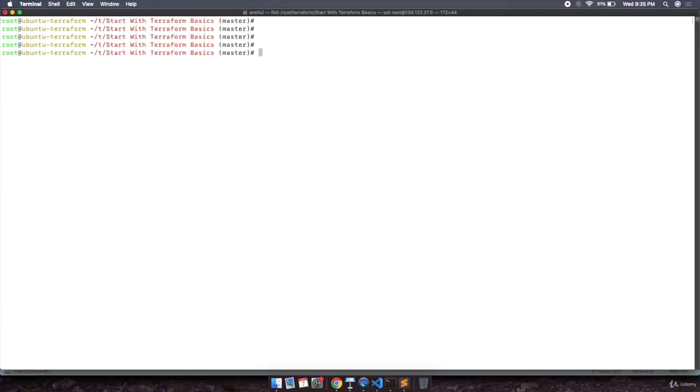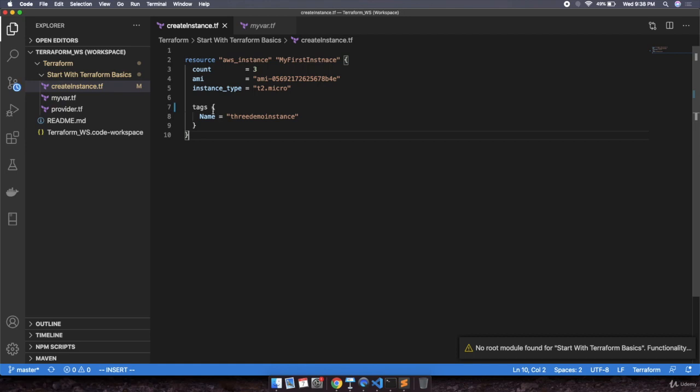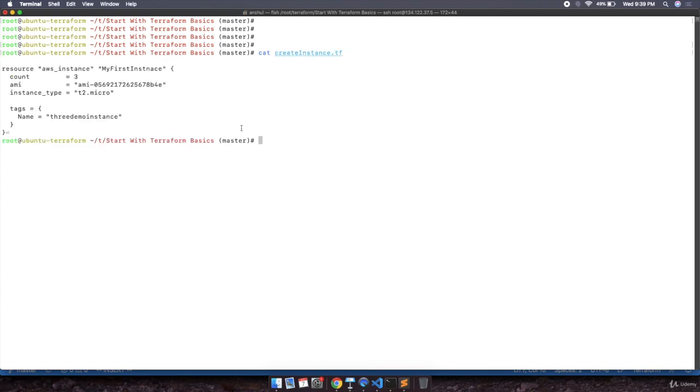Now to get the plan, we will execute the command terraform plan, hit enter, and we get an error since we need to provide equals over here, right? So the correct syntax will be tags equal, then braces, then provide the tag. Now we will commit this file. Now we will go to the box where we are executing Terraform, and on this box we will do a git pull. After the git pull, let's verify the file which we have modified, and we are getting the changes, right?